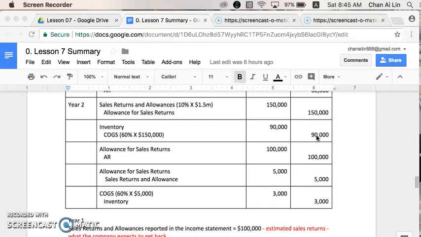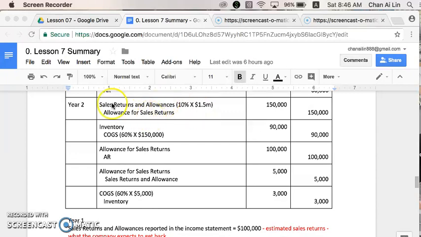Let's look at year 2 journal entry. Now, we started off year 2 with a beginning balance in the allowance for sales return of $40,000. Now, as per year 1, as and when we report revenue, for example, on a monthly basis, we will estimate the sales return allowance and then record it. So cumulatively, we will have 10% of the 1.5 million sales revenue estimated and recorded as sales return allowance.